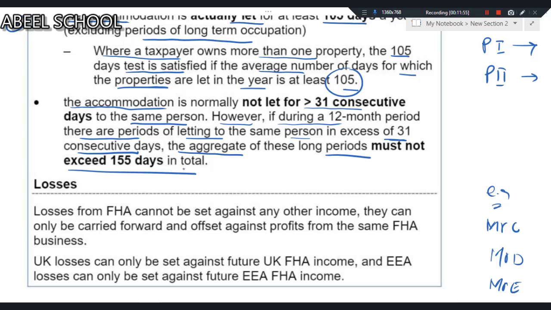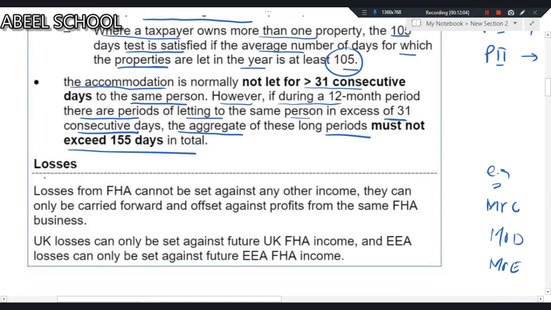So that is why meeting all the conditions is necessary in order to get the benefits associated with furnished holiday accommodation. What are those benefits? I'm coming to that. Wait. Losses. It is also possible that instead of having income in the furnished holiday accommodation, you might be having losses. So how to deal with that?